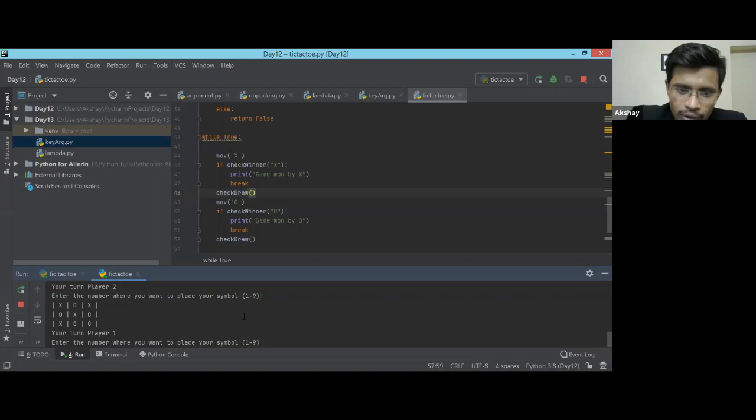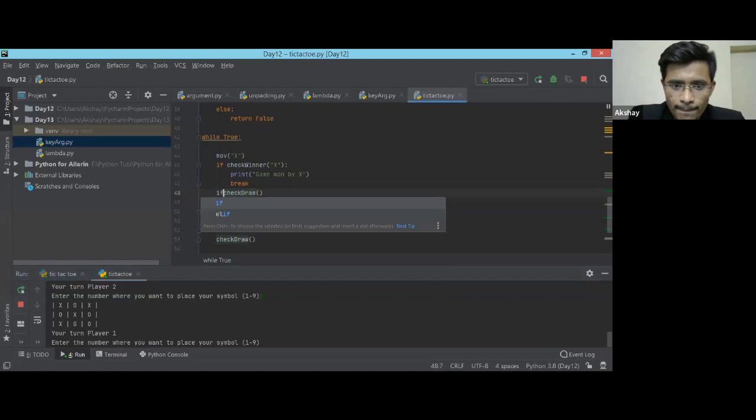We haven't written the logic. If check draw, then what needs to be done? Yes, we haven't written the logic over here, so we need to give a condition here as well.